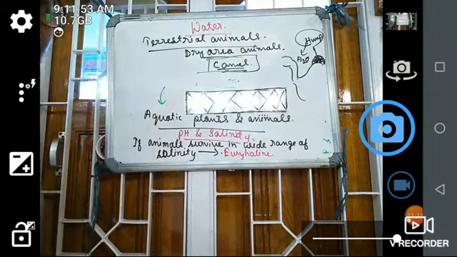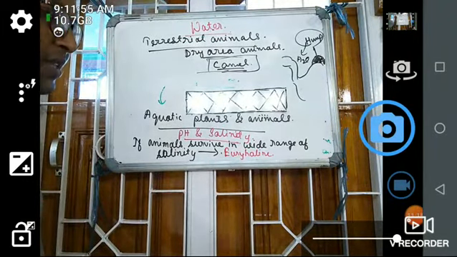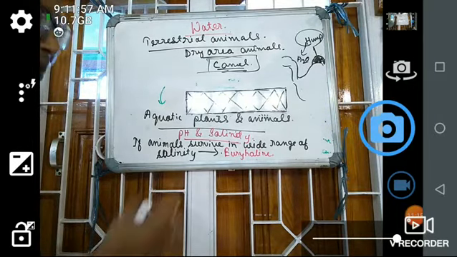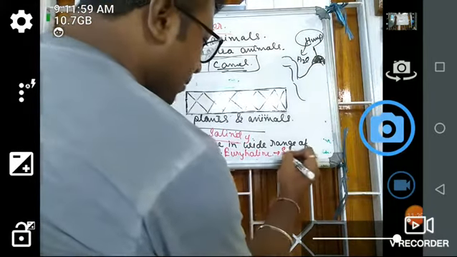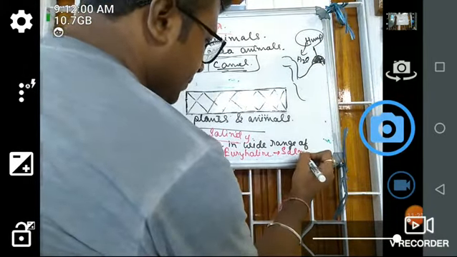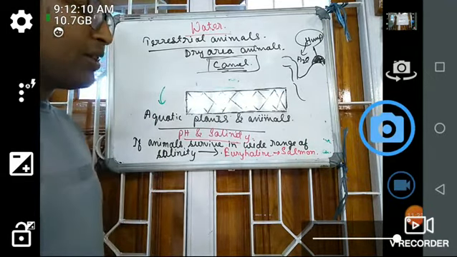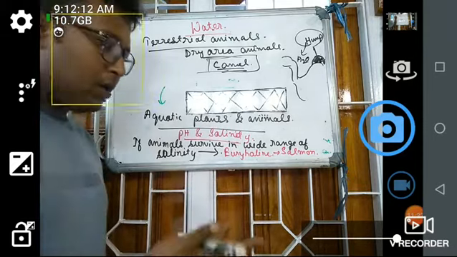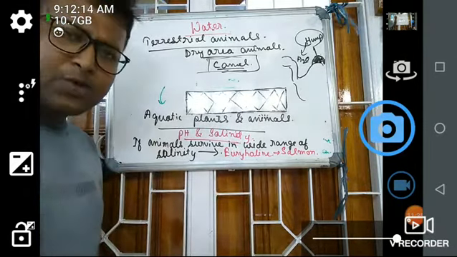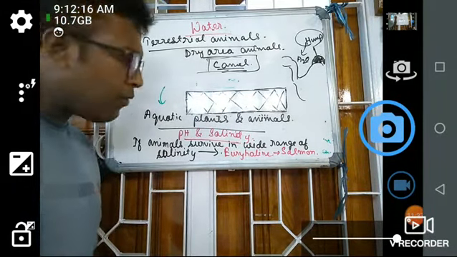They are known as euryhaline. Eury means in all types. For example, salmon. I think you know that salmon is a seawater fish. They come to fresh water for spawning. What is spawning?